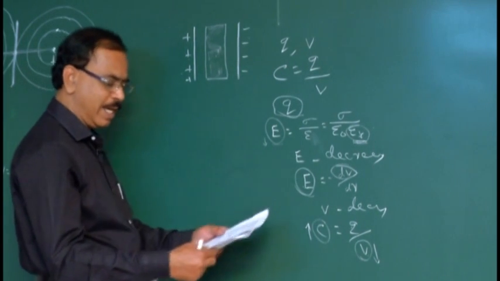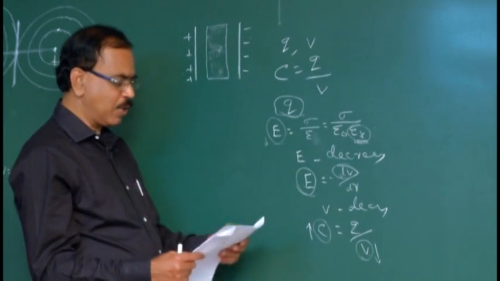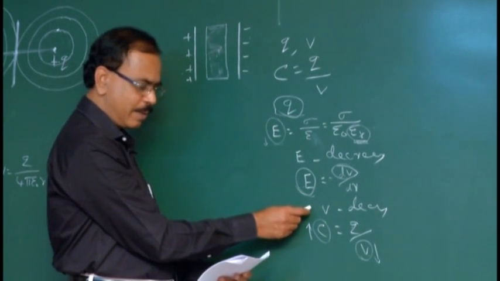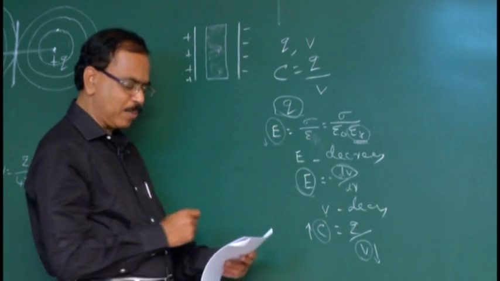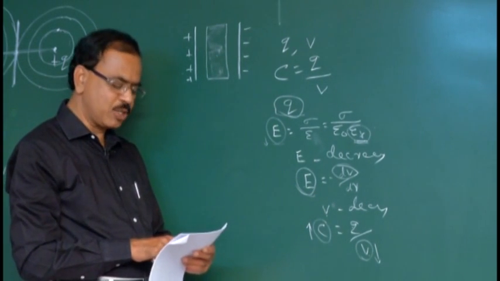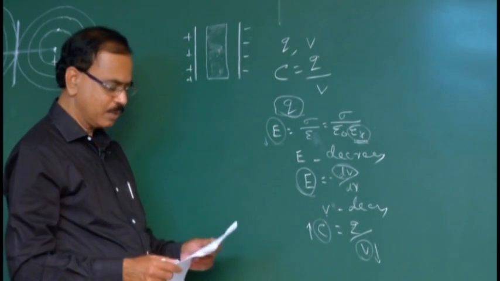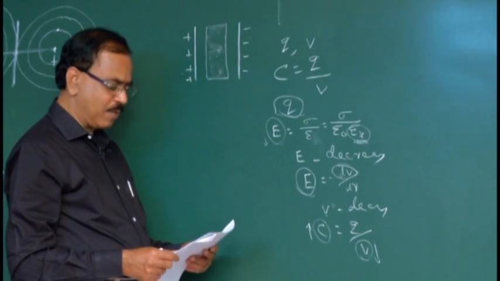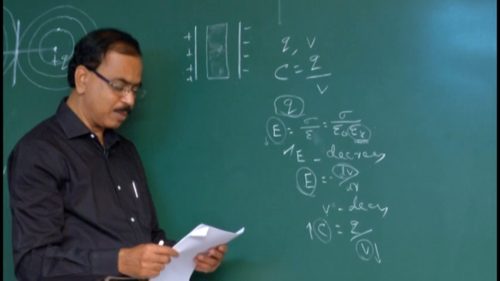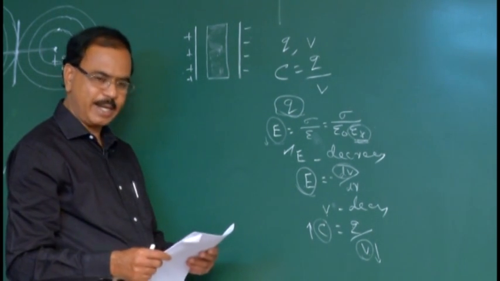Now let us see the options available. Electric potential increases. No. We have confirmed that electric potential decreases. So option A is ruled out. Option B, electric field decreases. Yes, electric field decreases. That is our explanation also. So B is the correct option.